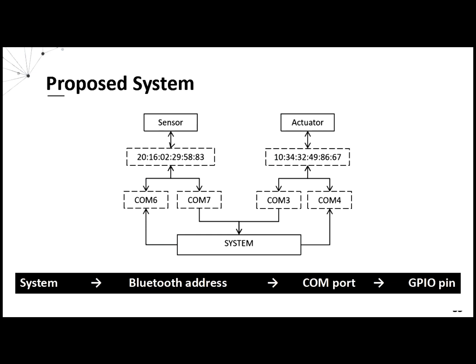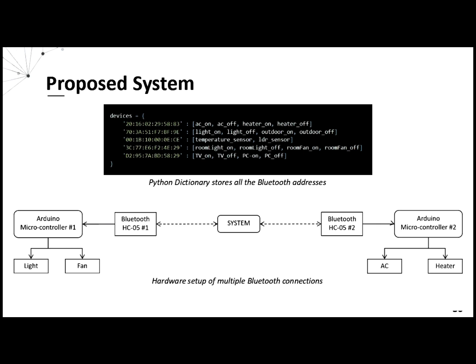The system pairs with the Bluetooth address and then sends the signal to its COM port, which is transmitted to the GPIO pin to which the device is connected. The system maintains a dictionary of all the Bluetooth addresses and devices connected to it. Hence, it can control multiple devices simultaneously. The demonstration video of our working model.